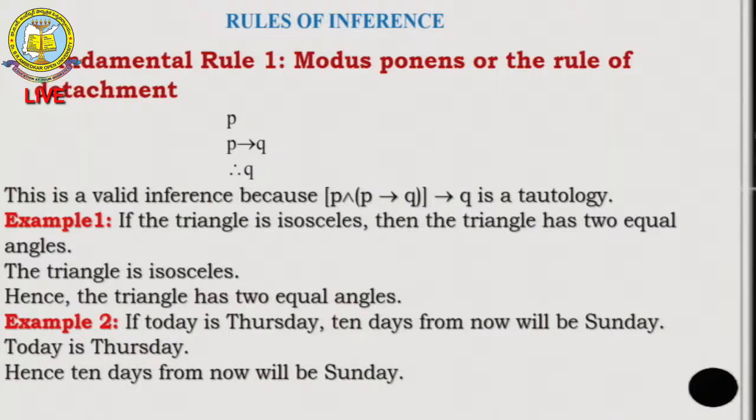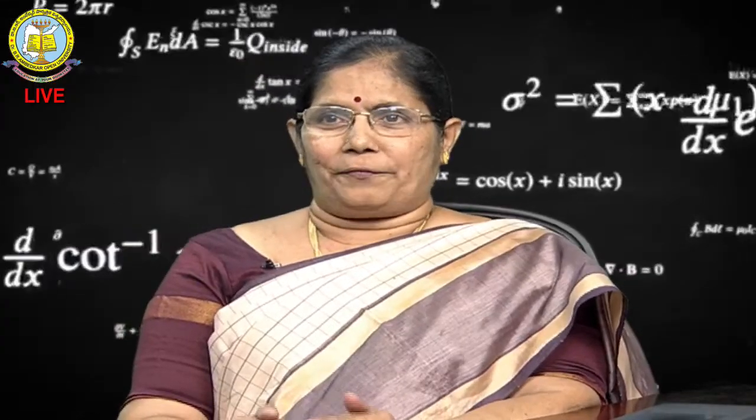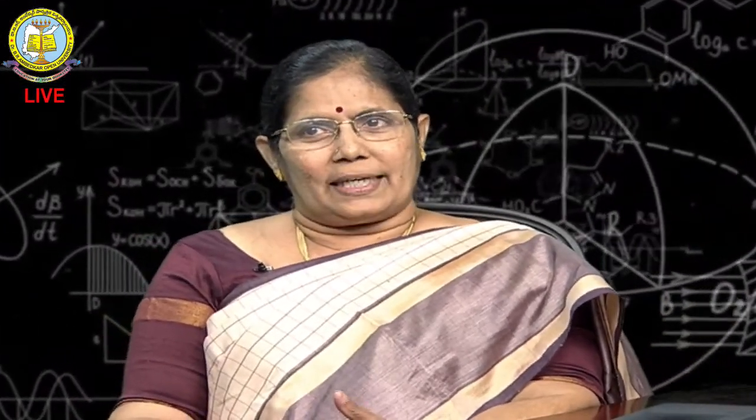That means, suppose the statement P is true and P implies Q. Therefore, Q. Suppose I say if today is Thursday, 3 days after will be Monday. Today is Thursday, so 3 days after is Monday only. In this way we can make use of rules of inference or modus ponens.